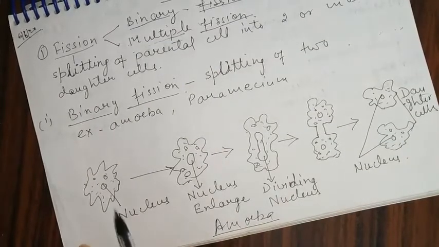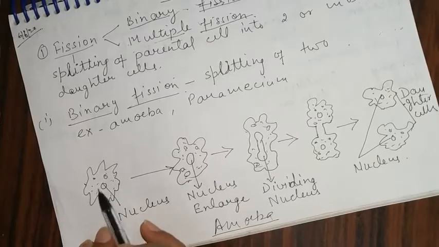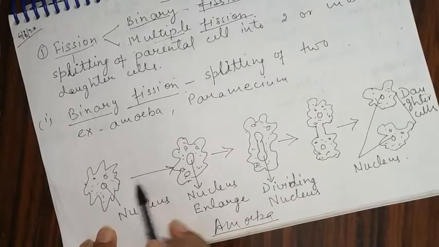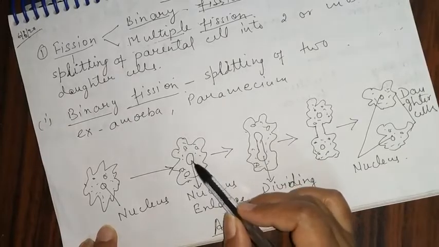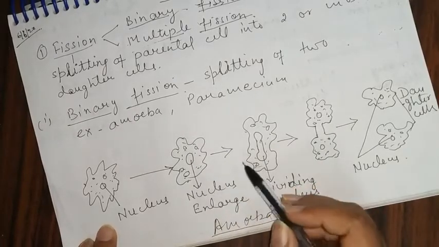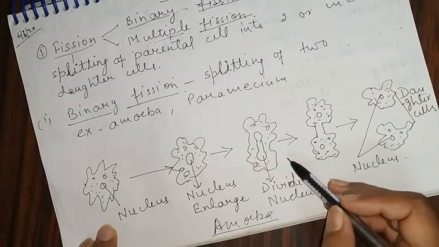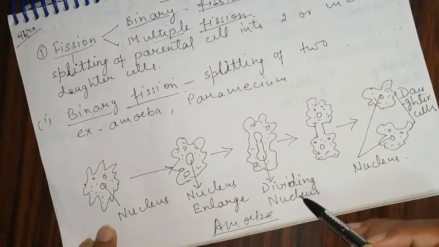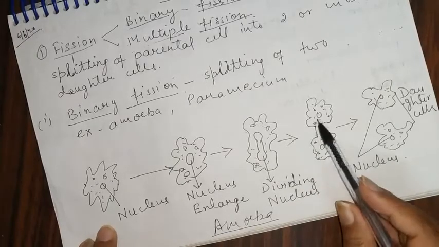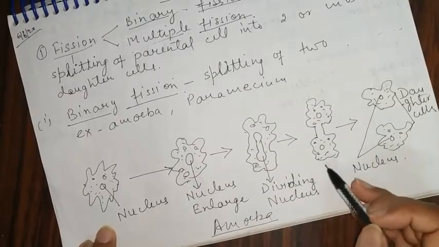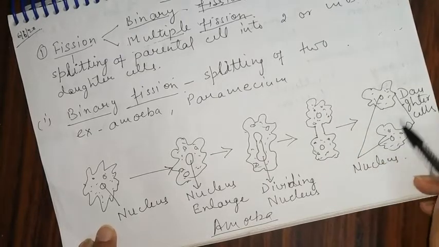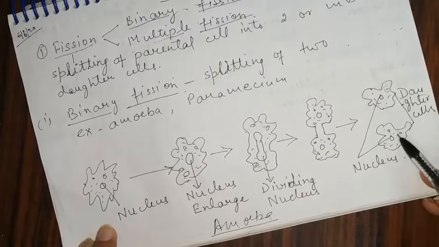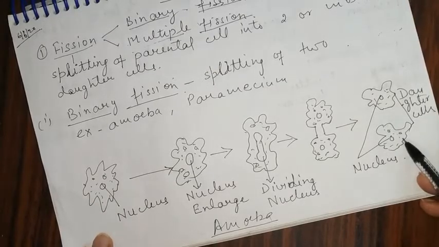First of all, the cell is enlarged in shape. After that, the nucleus is enlarged and divided into two nuclei. Then the cell and other protoplasm and contents are also divided into two daughter cells.